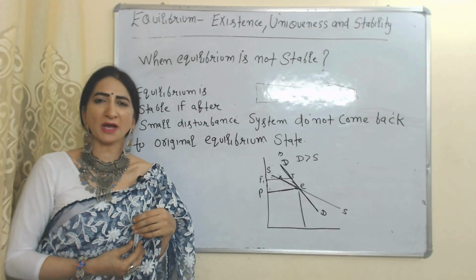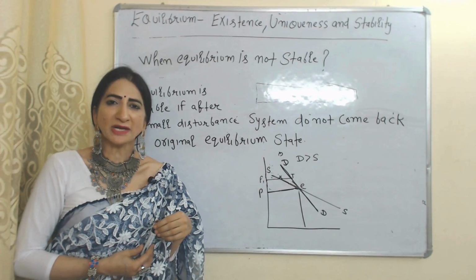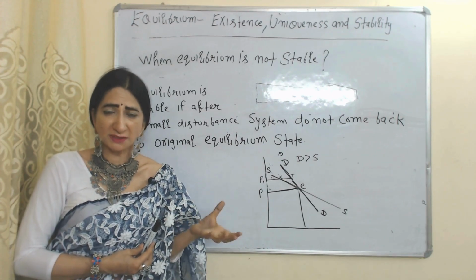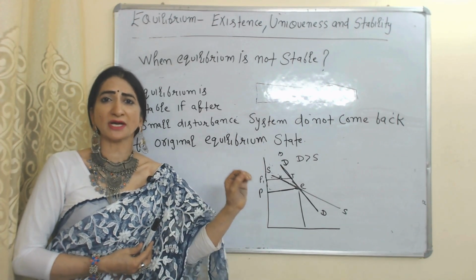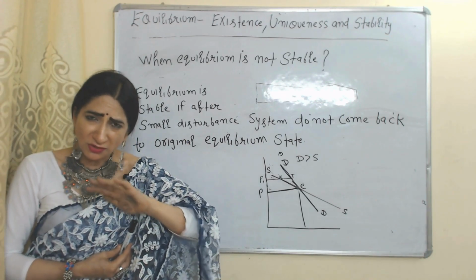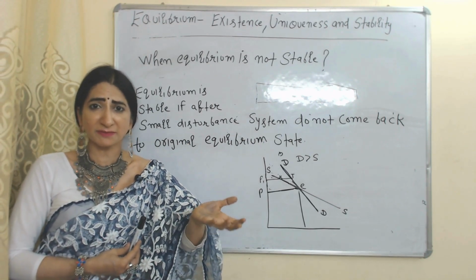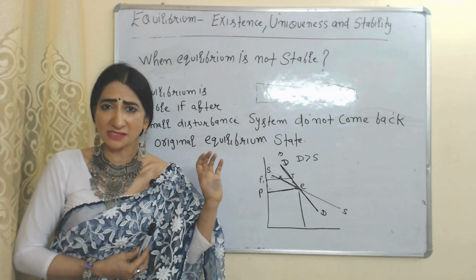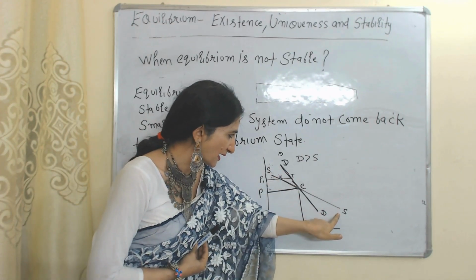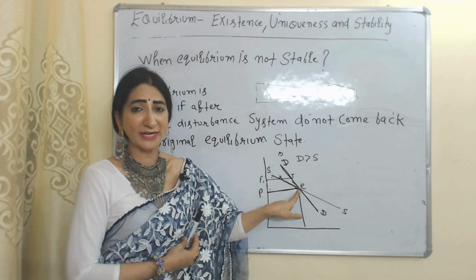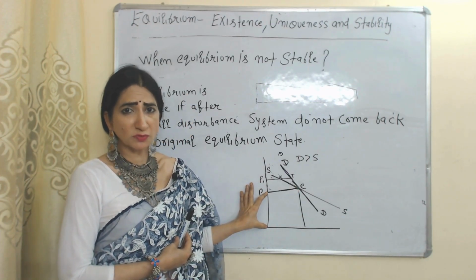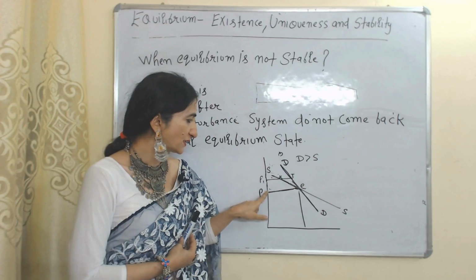Now we are going to talk about unstable equilibrium. When after a small disturbance the system does not come back to its original equilibrium point, it will be called unstable equilibrium. Here you can see DD is the demand curve, SS is the supply curve, our original equilibrium point is E and the original price is OP. Now suppose because of a small disturbance the price increases from P to P1.